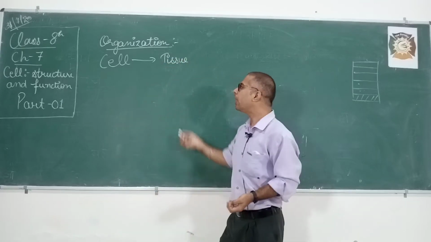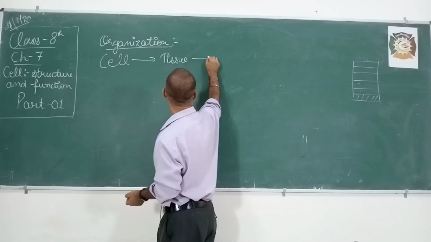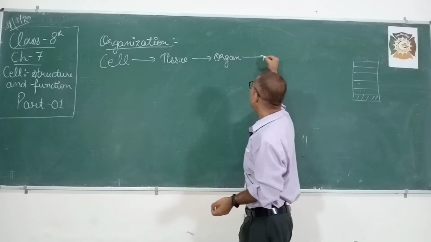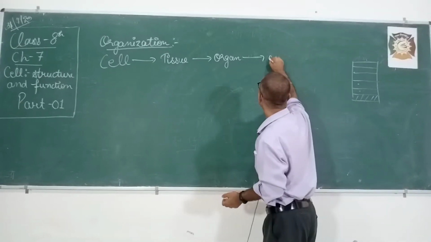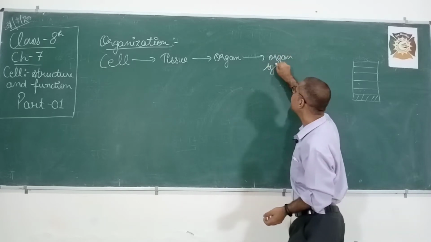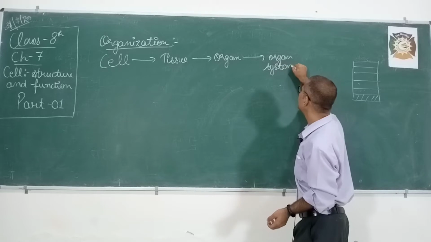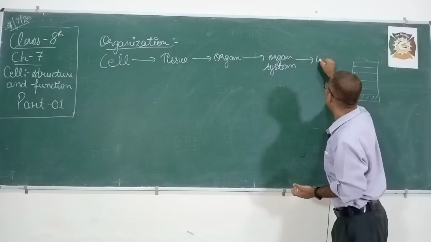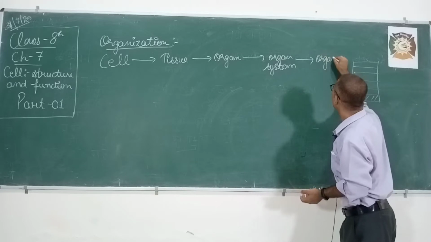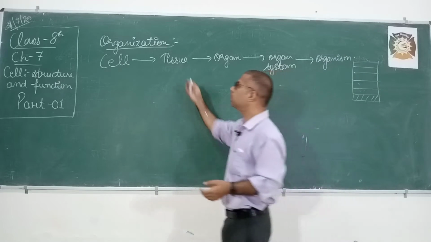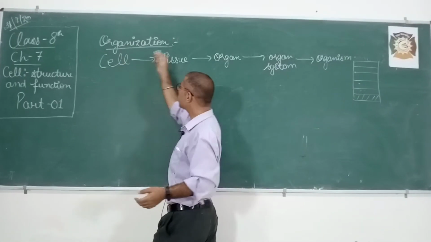When tissues combine together, they form the organ, and when organs combine together, they form the organ system. When organ systems combine together, they make an organism. Understand the term organization this way.